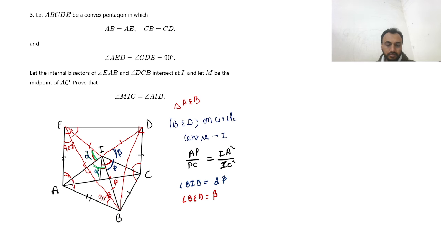And these two angles are also equal, so we can say these are 2 beta total angles, so it is beta and beta. So we got these angles beta, beta. In a similar way, we will find out that these two angles are alpha, alpha and this angle is 90 minus alpha. So we got a lot of angles here, that means by angle chasing we can find out all these angles. Okay, so we want to prove IA square by IC square.